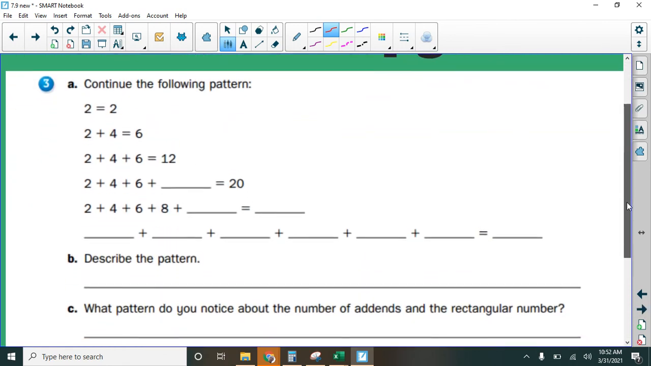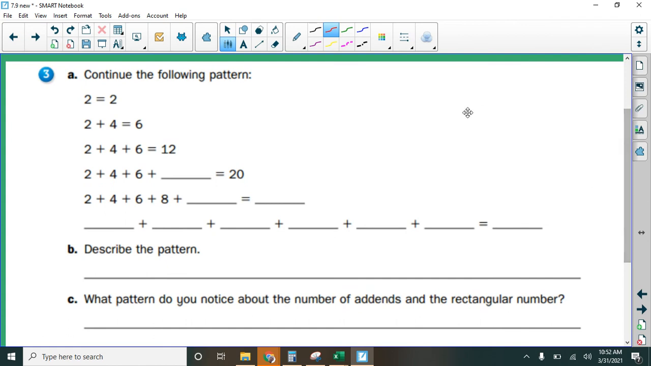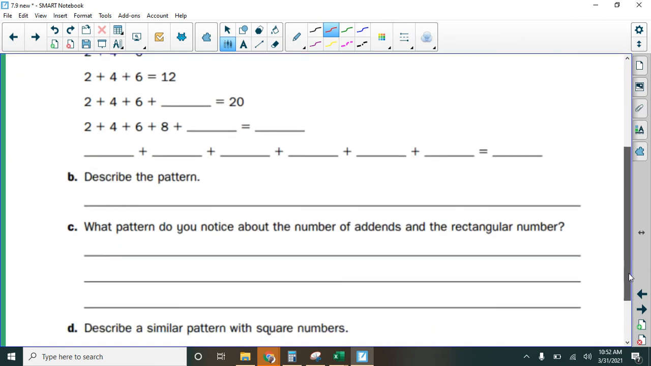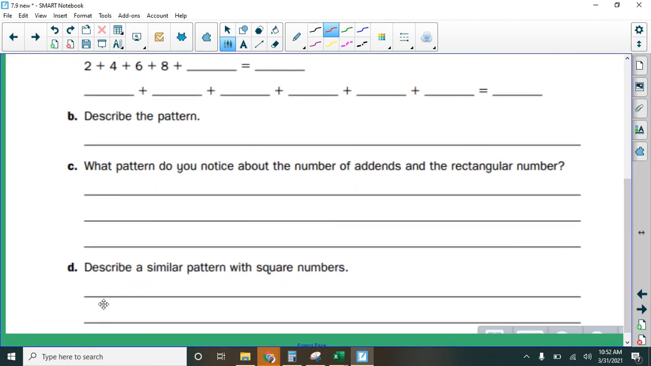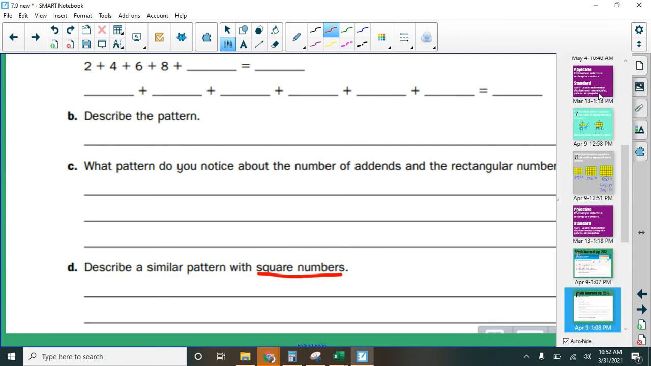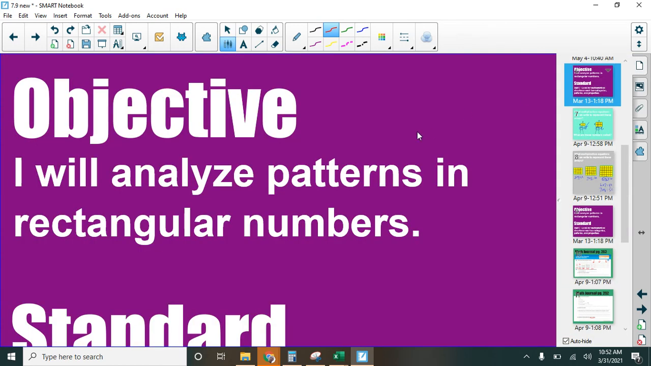And then we're going to take away the pictures. Actually, these really kind of do go with the pictures. You're going to be looking here at this pattern, describing it, and seeing if you can answer these 2 questions down at the bottom. This goes back to square numbers, and we just talked about that earlier in the video, so you can always go back and check. All right, it's all about patterns today. We are analyzing patterns in rectangular numbers. If you need any help with anything, reach out and let me know. And good luck.